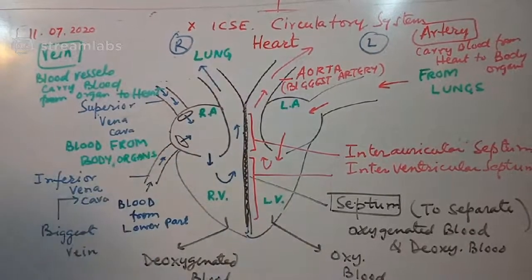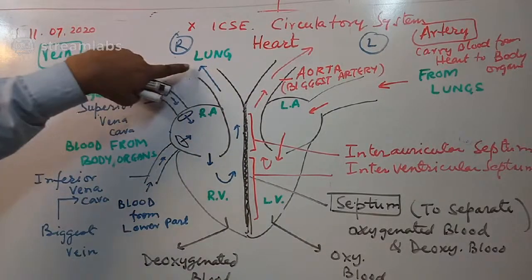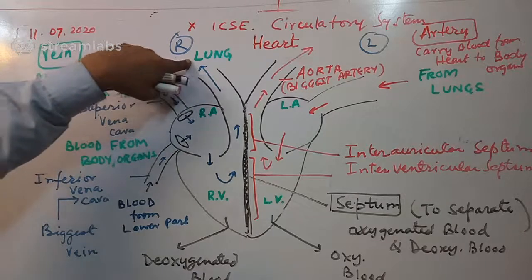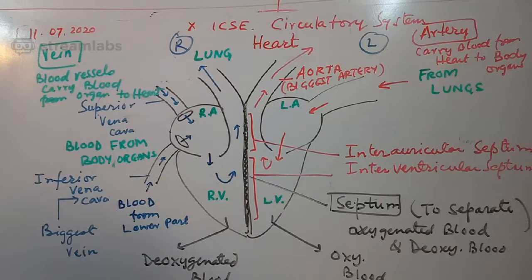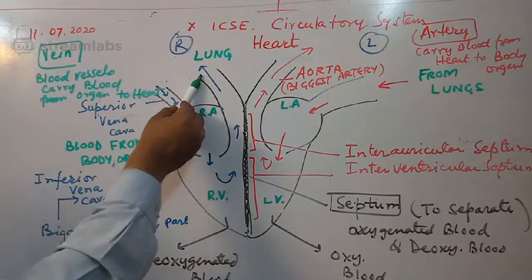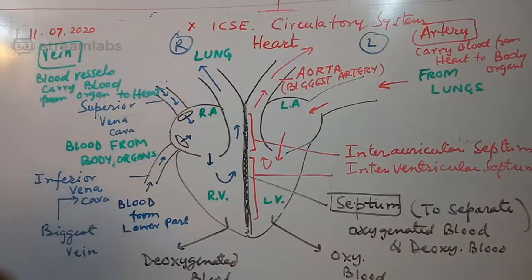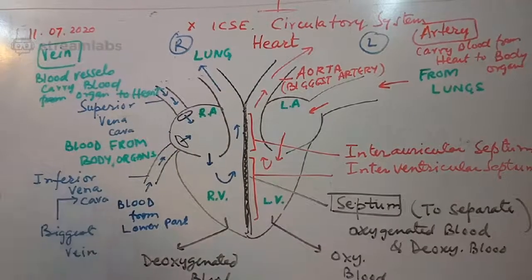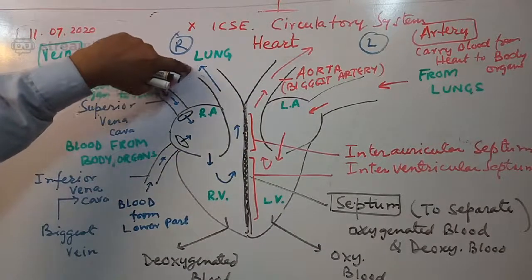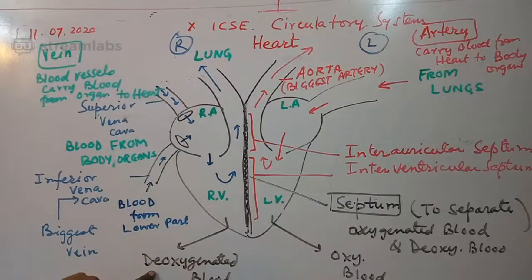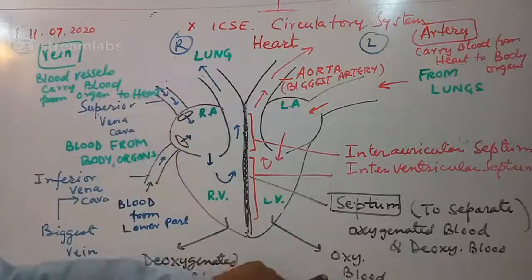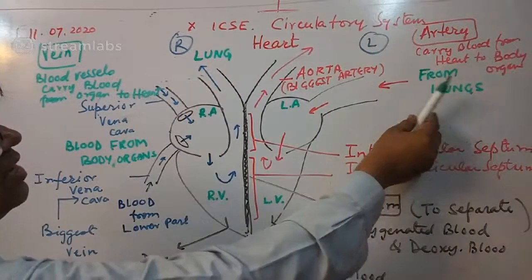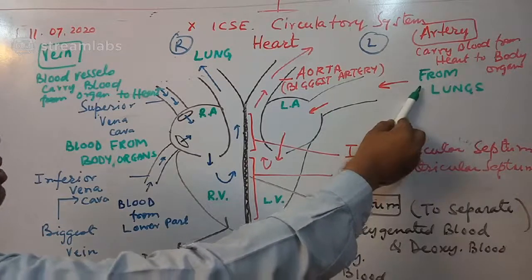And in the lungs, oxygenation takes place because this blood is deoxygenated. During our breathing we take in oxygen and give out carbon dioxide. So from the blood, carbon dioxide is taken out of the body, and our lungs receive oxygen. So oxygenation takes place in the lungs, and this deoxygenated blood changes into oxygenated blood. And then from the lungs, this is actually oxygenated blood.